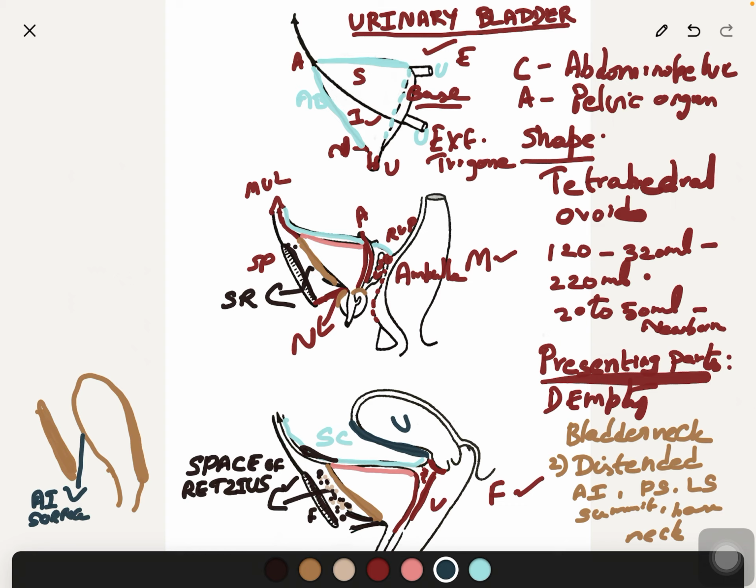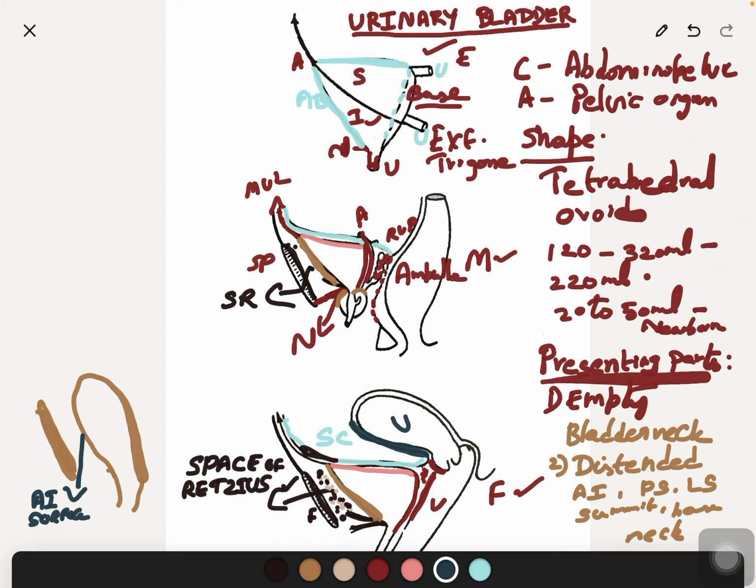It is entirely non-peritoneal, extends above the symphysis by displacing the peritoneum from the posterior surface of the anterior abdominal wall. So the bladder distends and displaces the peritoneum of the anterior abdominal wall.